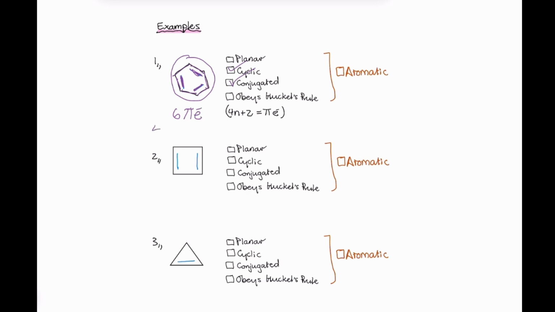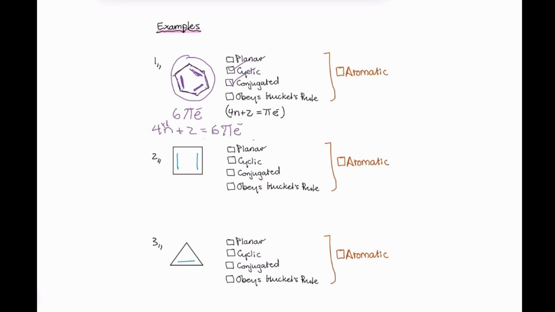Now with Huckel's rule we have to determine n in this formula to match this number, and n is a non-negative integer, so 0 going upwards. If n equaled 1, 4 times 1 equals 4, plus 2 equals 6.